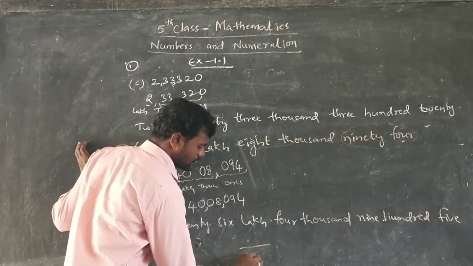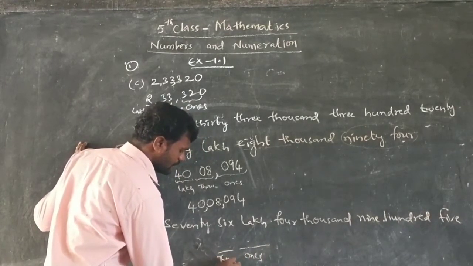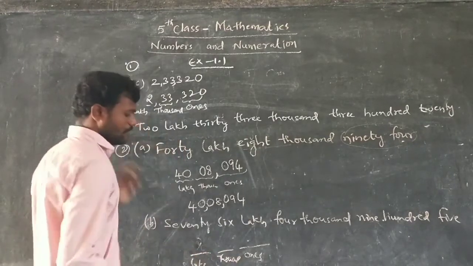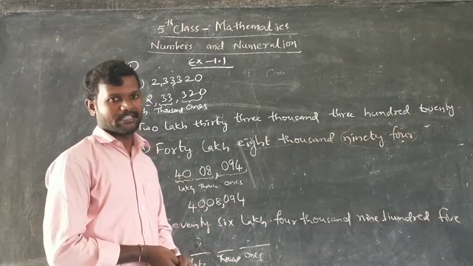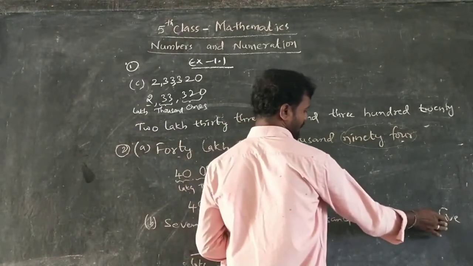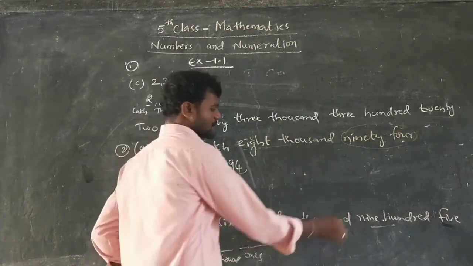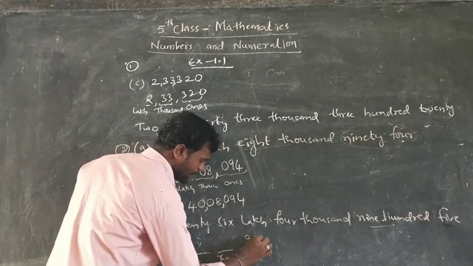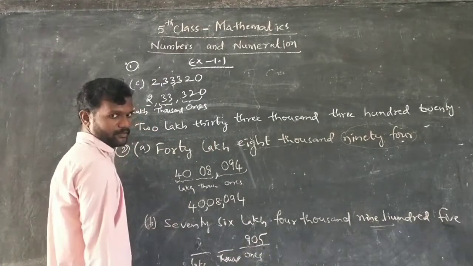What are those? Ones period, next thousands period, and next lakhs period. In ones period what will come? Hundreds, tens and ones places. So 905: 9 is in hundreds place and 5 is in ones, so nothing is there in tens place. So first write 905 directly. 5 is in ones place, 9 is in hundreds, nothing is there so write 0.